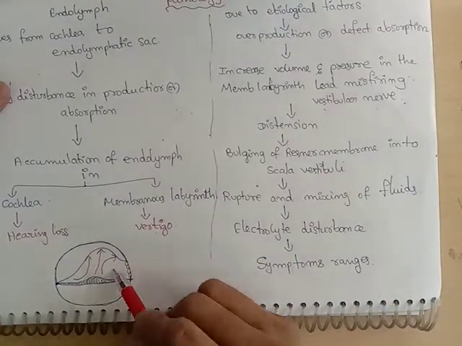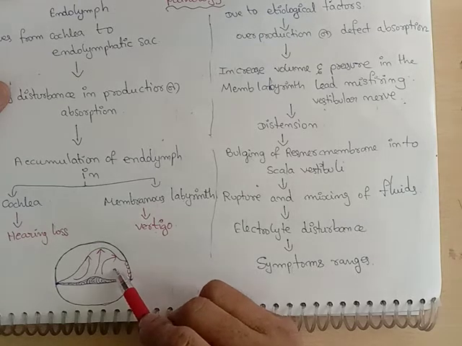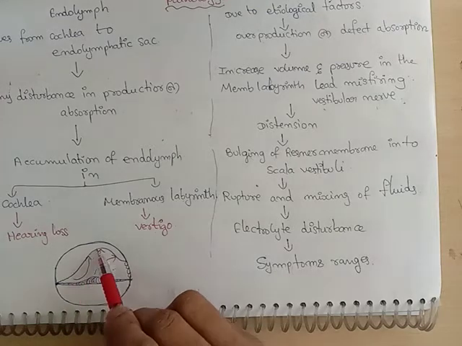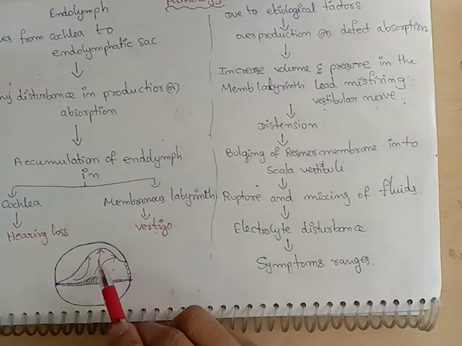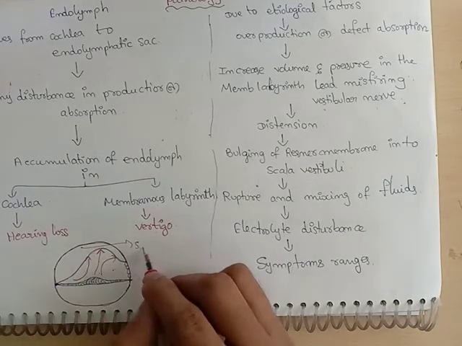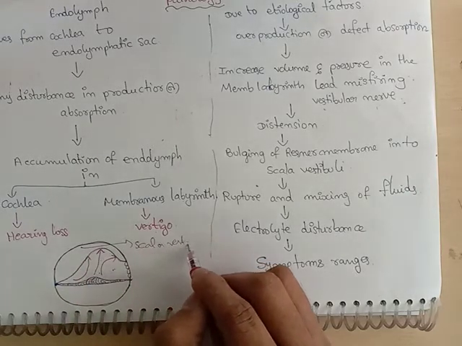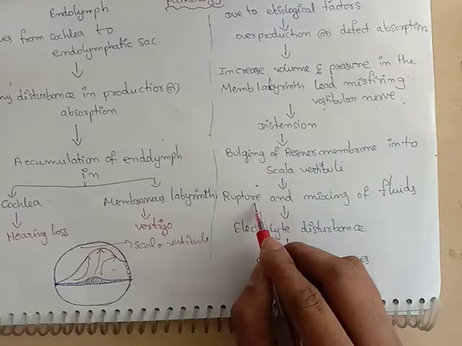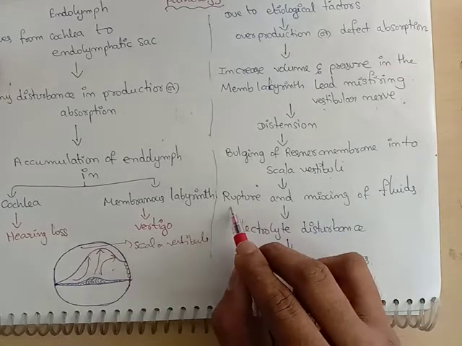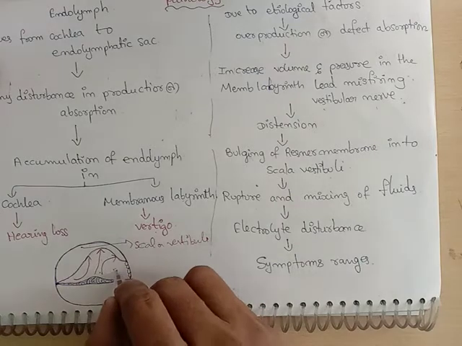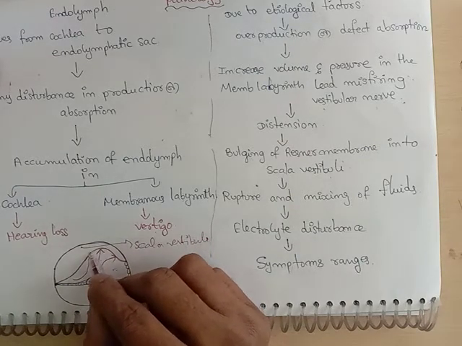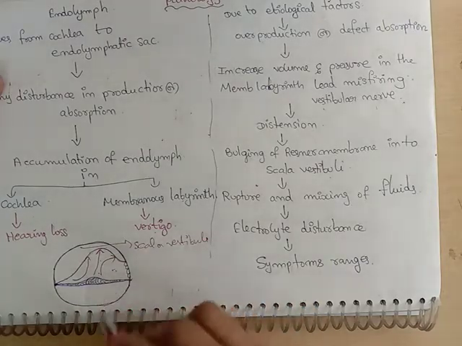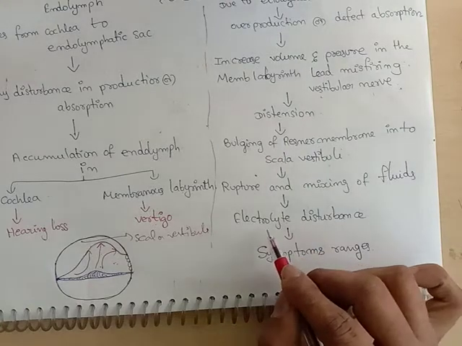How will it be? This is endolymph fluid. Scala media is filled with endolymph. When there is an increase in pressure or volume, this pushes the Reissner's membrane, which bulges out into the scala vestibuli, which further leads to rupture and mixing of this endolymph with the perilymph, which is present in the scala vestibuli. When there is rupture, mixing occurs, which leads to electrolyte disturbance.